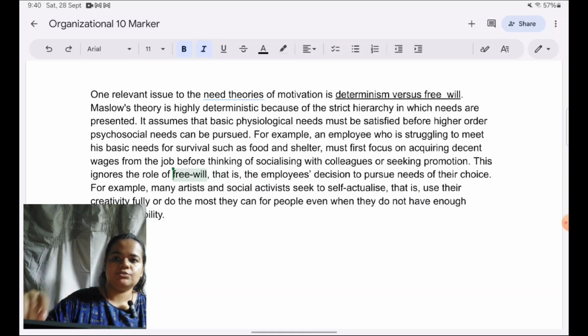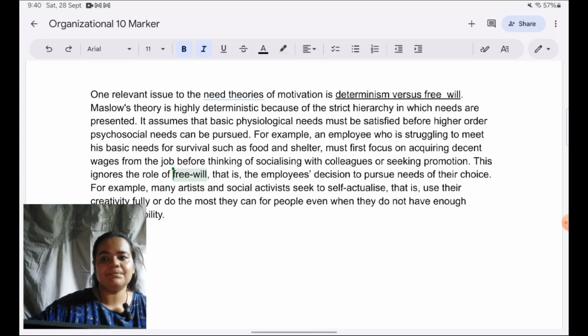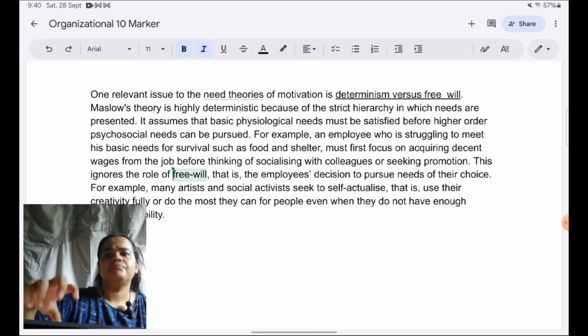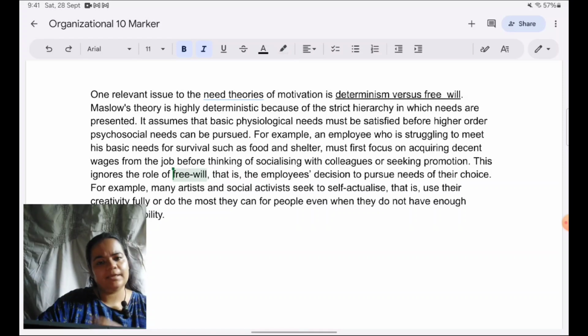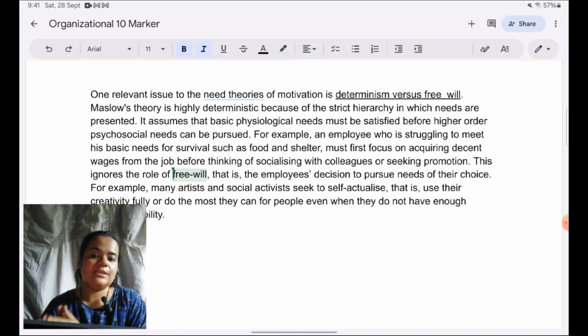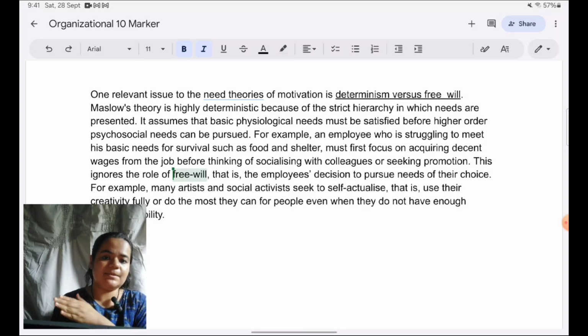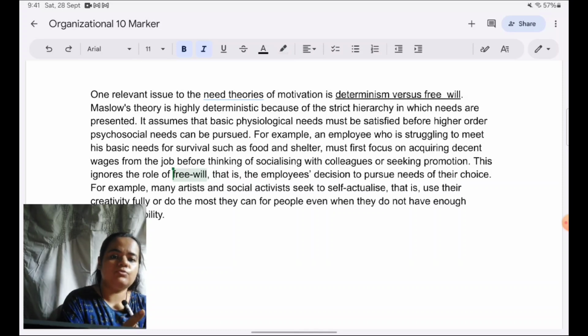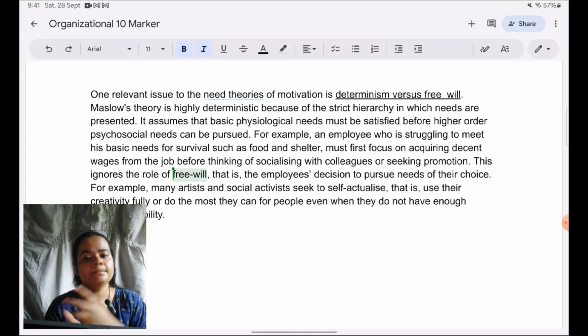Once that is done, we should think about policies of insurance, contracts, bonds with the employees, so that they feel that their job is secure. Once that is met, then they need to make some provisions for socialization of employees, such as they can create some informal groups where they can meet each other, or they can organize festivals or celebrations in the organizations occasionally. So the strength of determinism is that behavior of employees becomes predictable, and then the organization can formulate policies on exactly how to motivate them from one step to the next. So that is what you can give as a strength if you want to.